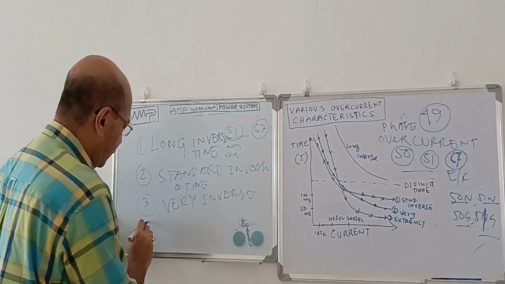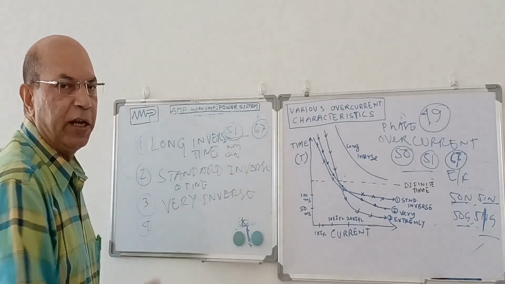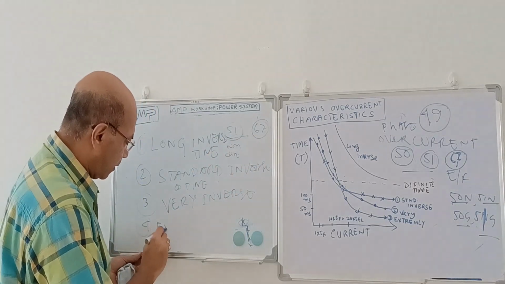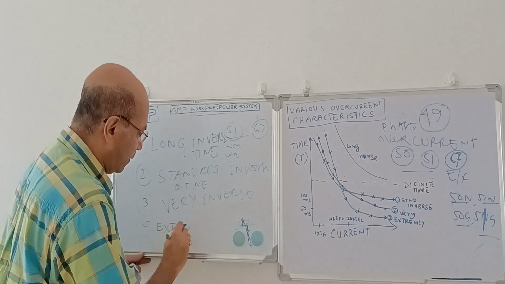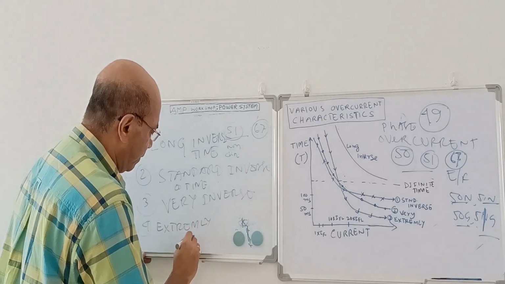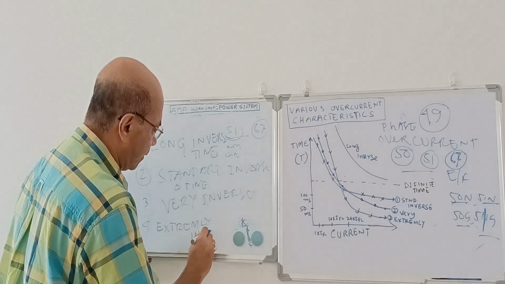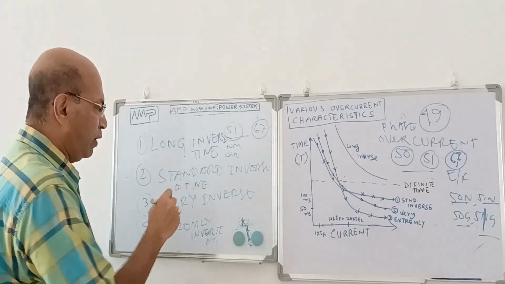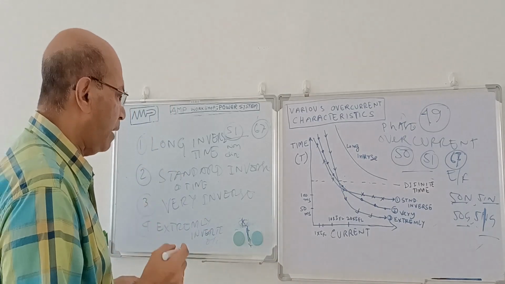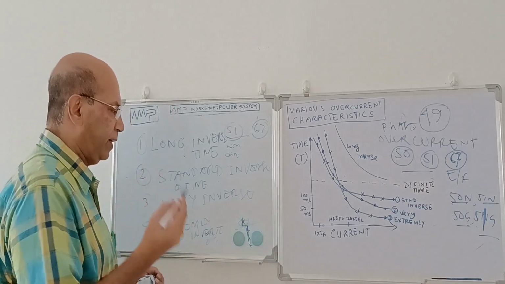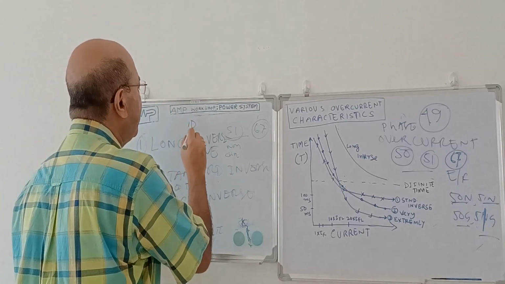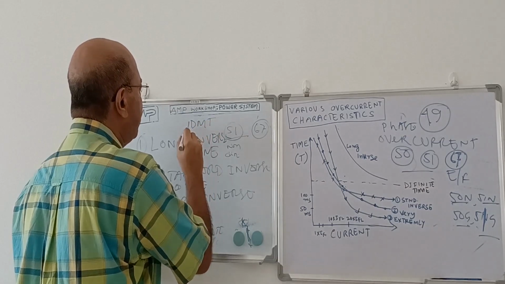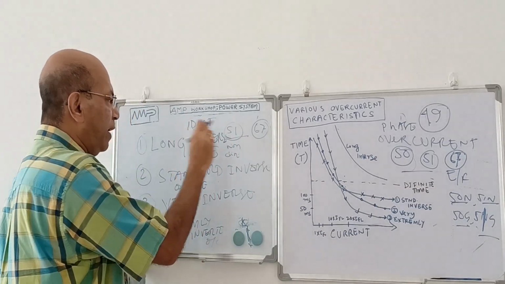And fourth is extremely inverse overcurrent delay. Extremely inverse time overcurrent delay. Another, we say out of this we can make another one, that is called inverse definite minimum time, IDMT. That is called inverse definite minimum time.